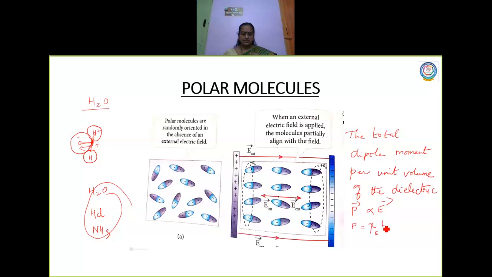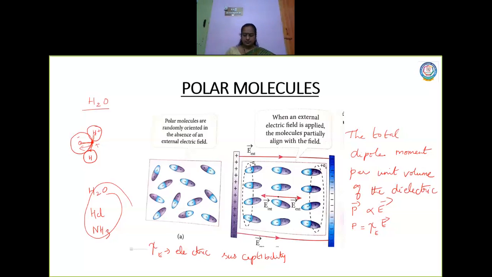This chi of E is what you call the electric susceptibility. This susceptibility is characteristic of the dielectric that is used.